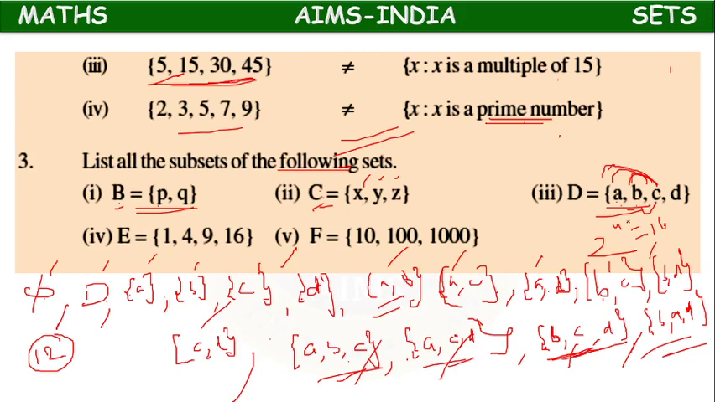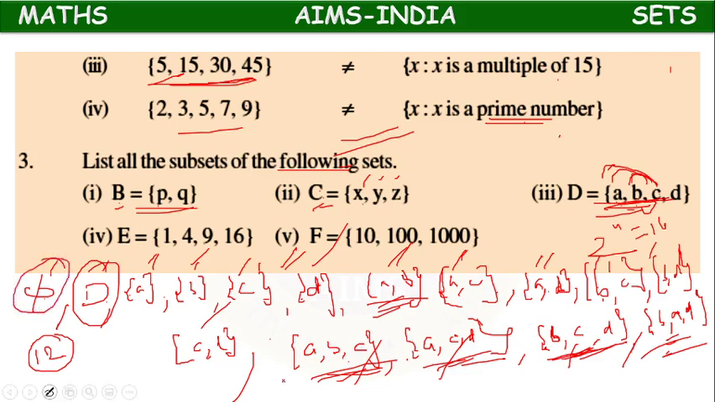So while writing the subsets, if you have 4 elements, each set with a single element will be a subset. Each set with 2 elements will be a subset. Each set with 3 elements will be a subset. With 4 elements, the same set we have taken, and the empty set is there. Like that, all possible sets you can write, you will get all the subsets. In the same way, you can write subsets for the 4th question and for the 5th question.